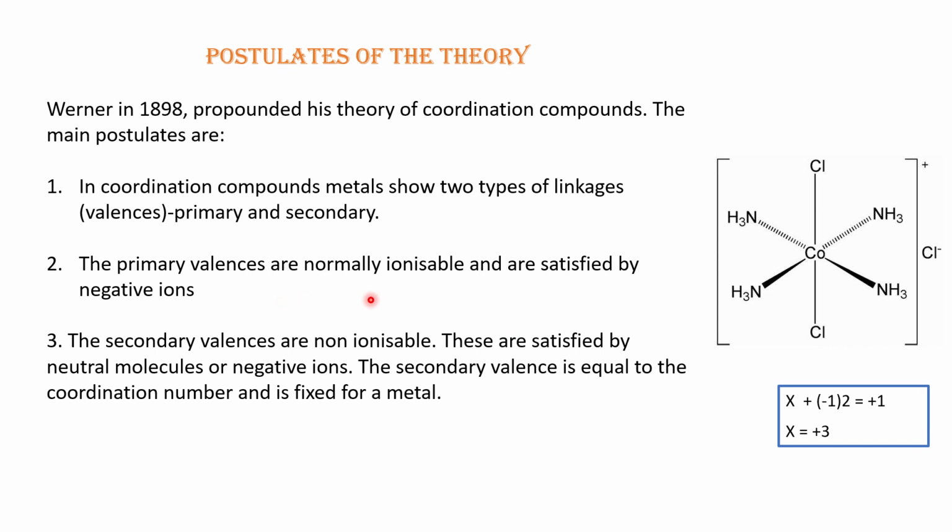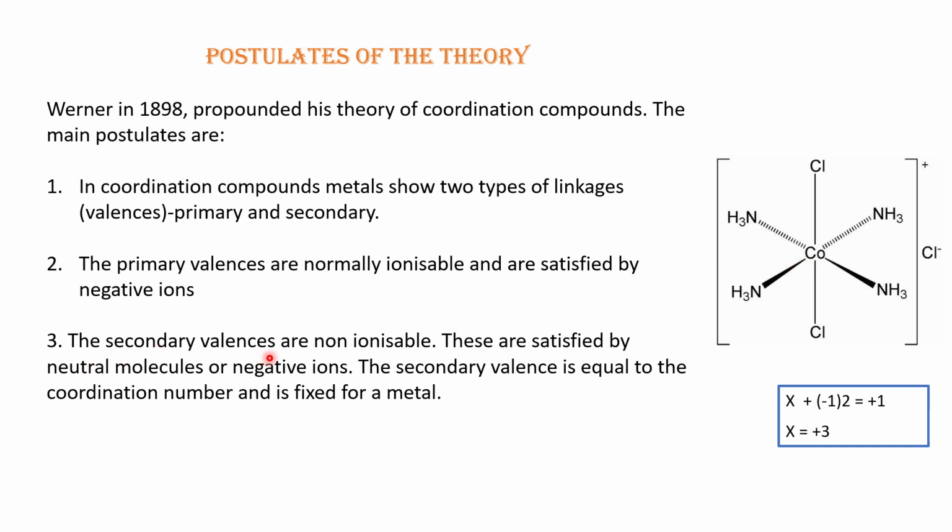In this complex, ammonia is a neutral molecule, but chloride is an anionic ligand. Chlorides are anions, so primary valencies are normally satisfied by negative ions.